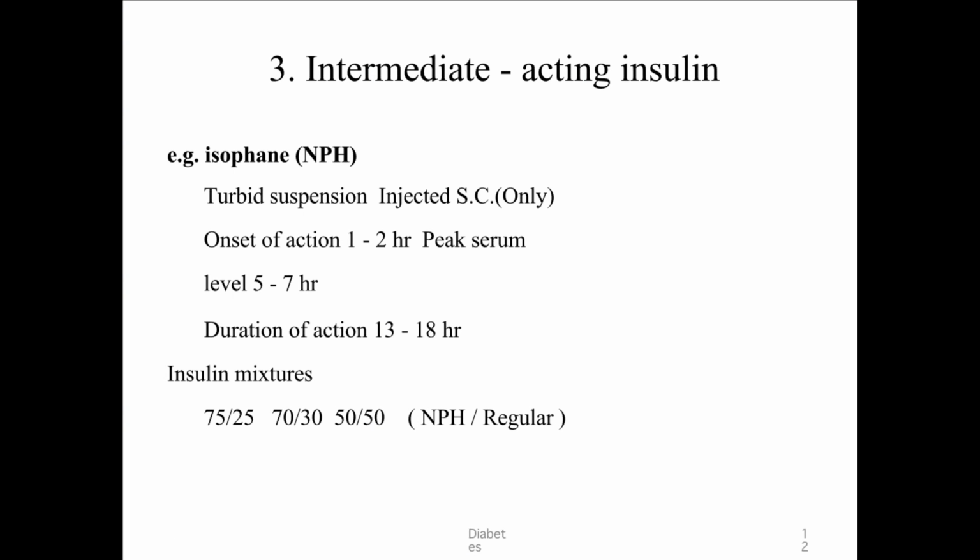Intermediate acting, that is NPH isophane. This is turbid in solution. Onset of action is around 2 to 3 hours, and peak is between 4 to 10 hours. Okay, and duration of action can be 10 to 14 hours.